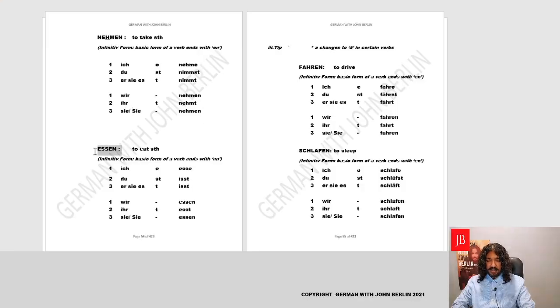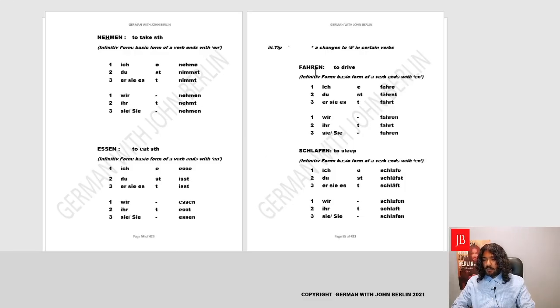Perfect. We have the verb essen. Now here the verb itself begins with an E, so we'll change it. Let's see how it goes. Ich esse, du will not say est, but we'll say, change the E to I, isst, and it will also look the same in third person, isst. Why is that? Because the normal verb says essen, and when we added the st, we didn't add the extra s, because if we had, it would have looked like this, issst. That is kind of obsolete, so we keep it just to two s's, and that's why it looks the same in third person. Yeah, du isst, er, sie, es isst. We'll get back to normal. Wir essen, ihr esst, we get the E back, sie, sie essen.